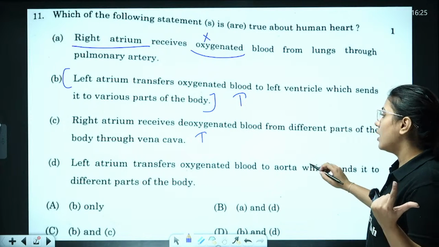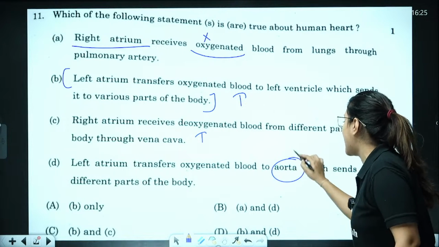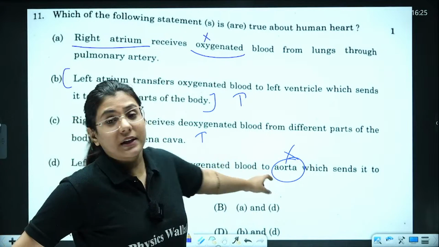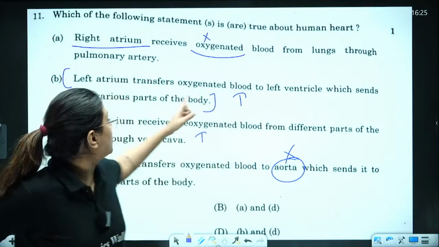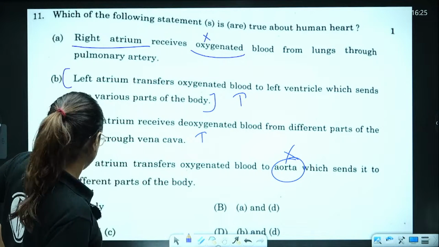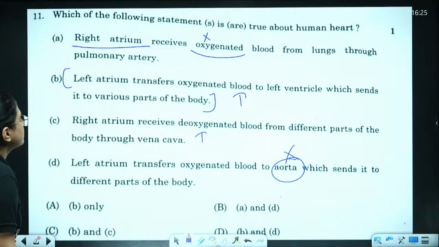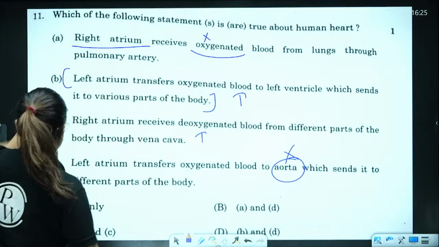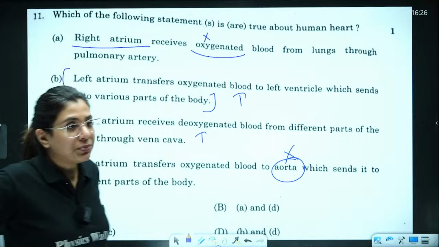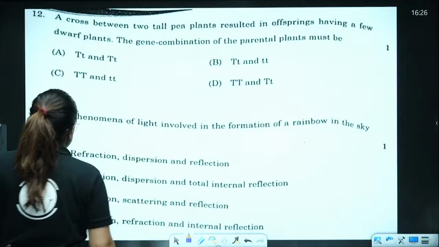Now jumping to option number D, it says left atrium receives oxygenated blood and transfers oxygenated blood to aorta, directly to aorta. That is the wrong line written over here. It is not sent directly to aorta. First it is sent to left ventricle, which is written in option B. So we have seen here B and C are the right options. What you have to find? You have to find the true statements, right? So your answer is option C. Left atrium transfers oxygenated blood to aorta, which sends it to different parts of the body, is the wrong statement. So now you know what is the mistake here. Done. Let's come to the next one.